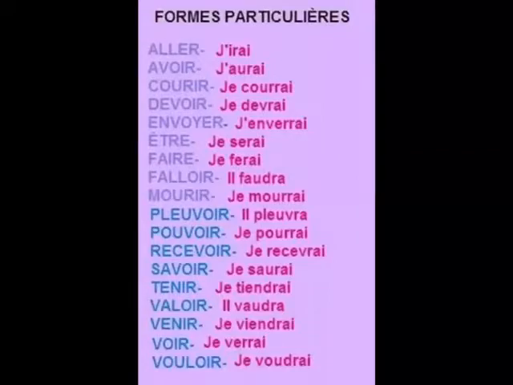So here is a list of the verbs which are irregular in the simple future tense. By irregular, we mean that the stem changes. Remember that the endings you add, depending on the subject, so who's talking, remain the same, as we've seen in the previous videos. It's just the middle section, the stem, which undergoes a slight transformation. So we've got some key examples on the screen. For example, aller, which becomes j'irai, I will go, j'aurai, I will have, je courrai, I will run, je devrai, I will have to, etc. Unfortunately, you just have to learn these irregular verbs.